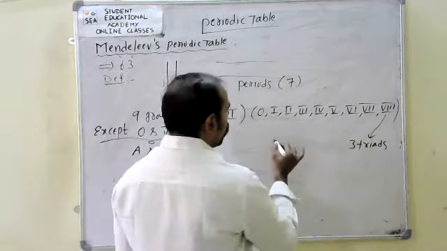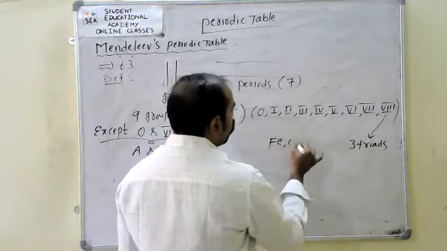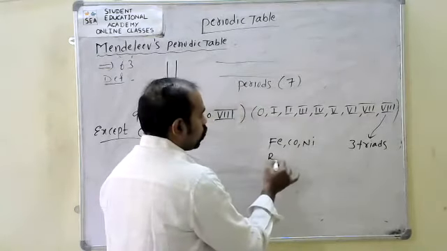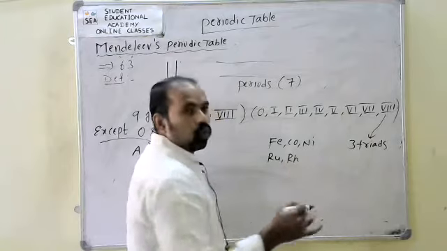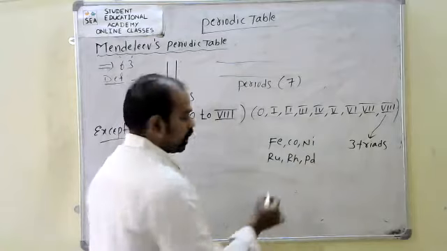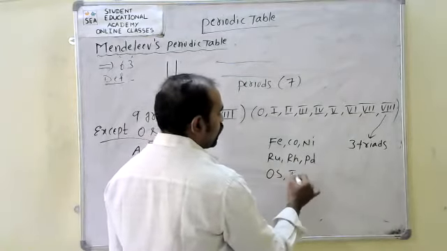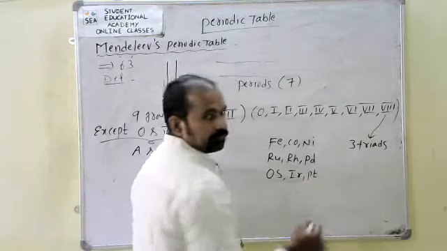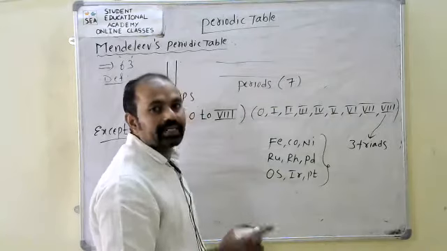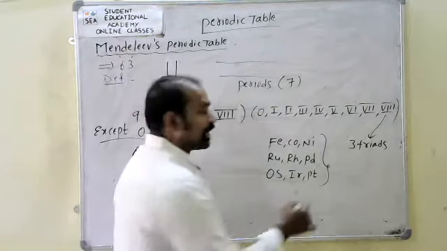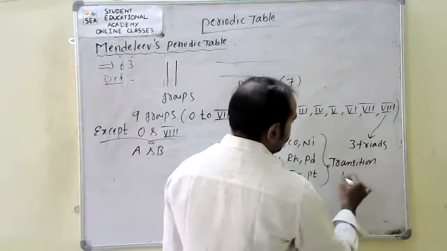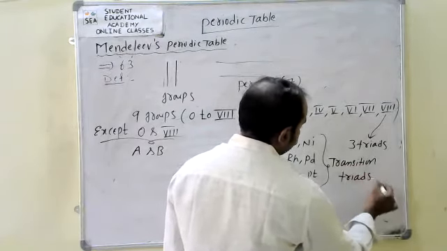The first one is iron, cobalt, nickel, one triad. Ruthenium, rhodium, palladium, one more triad. Osmium, iridium, platinum. These 3 triads are called transition triads.